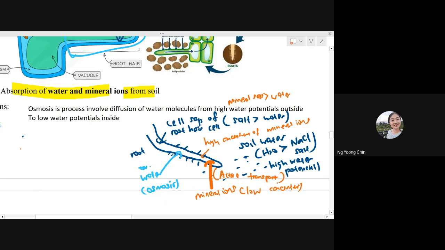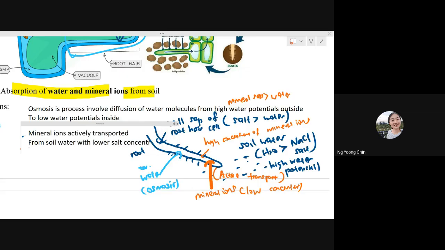I'm not sure, have you heard about active transport before? Active transport means that mineral ions actively transport from soil water with lower salt concentration to the root hair cell with higher salt concentration.